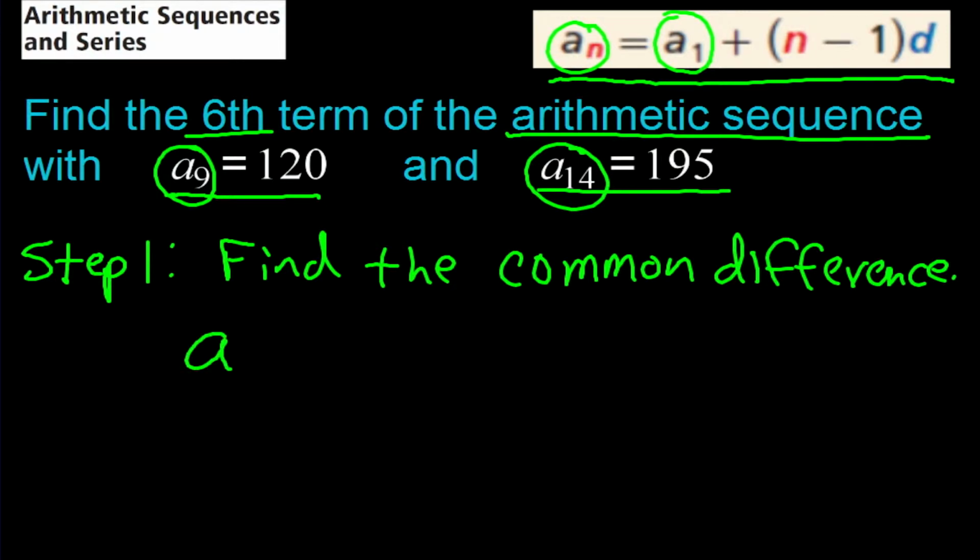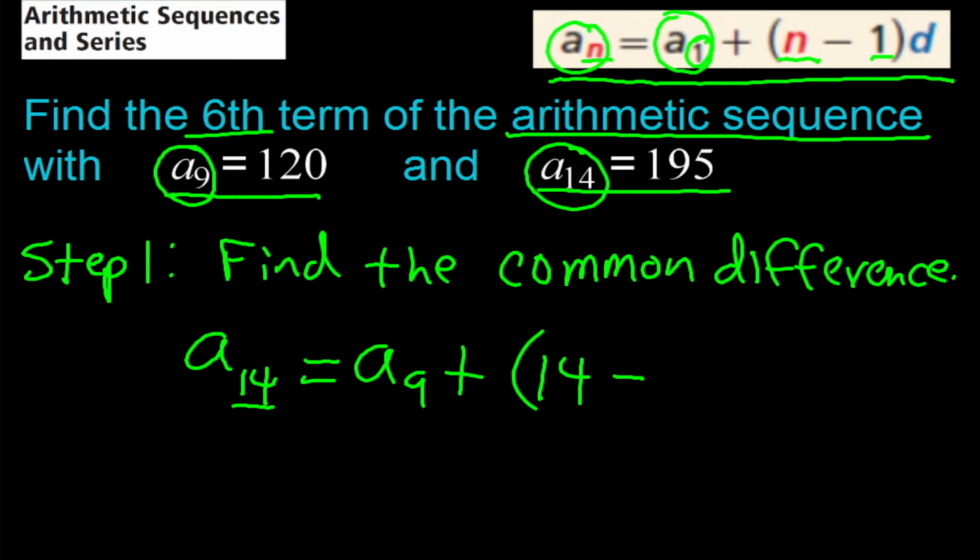It's going to be a sub 14 is going to equal a sub 9 plus, and where we have an n, remember the n was with this term, and in this case it's going to be 14, so it's going to be 14 minus, and this 1 is always associated with the first term, but we don't know the first term. We're using the 9th term. So it's going to be 14 minus 9 times our common difference, d. So now it's just a matter of substituting in the values. We're going to substitute in 120 for a sub 9, and we're going to substitute in 195 for a sub 14. So let's do that.